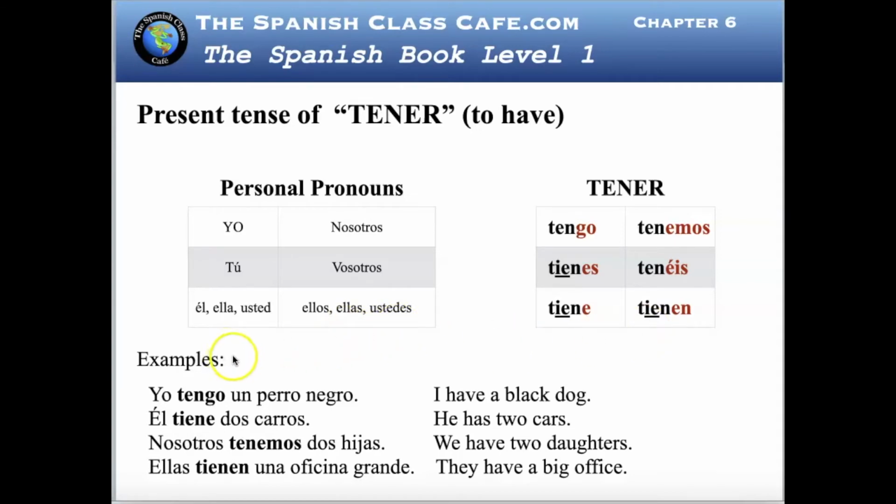We have some examples here that denote possession. Yo tengo un perro negro. I have a black dog. Él tiene dos carros. He has two cars. Nosotros tenemos dos hijas. We have two daughters. Ellas tienen una oficina grande. They have a big office.